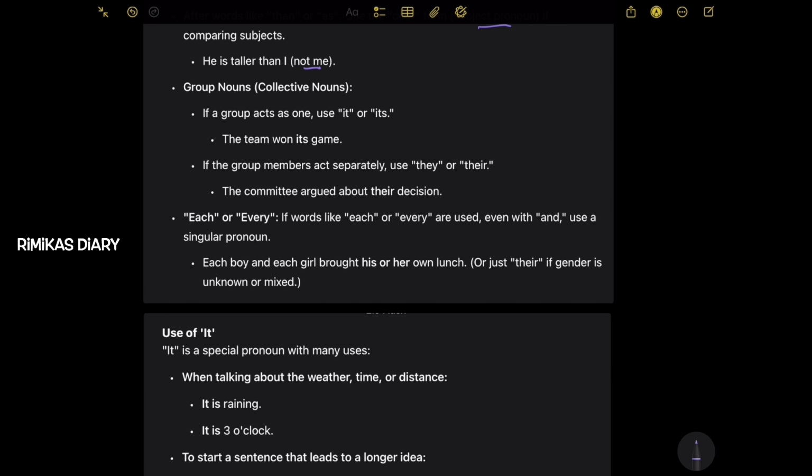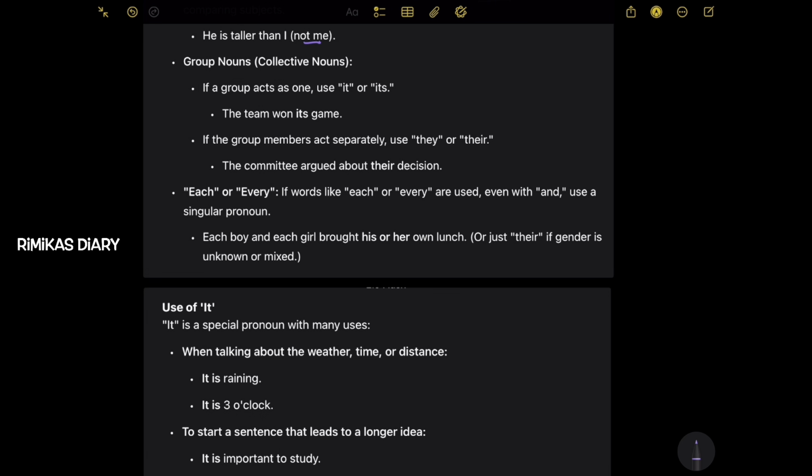Group nouns. So like collective nouns. If a group acts as one, use it or its. The team won its game. If the group members act separately, use they or their.